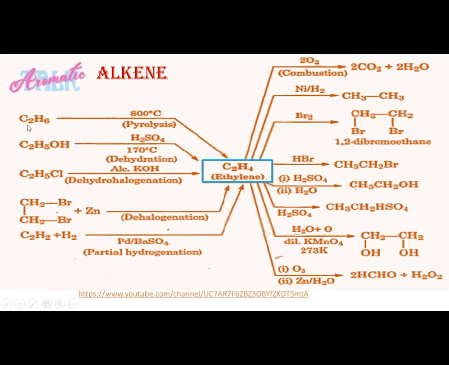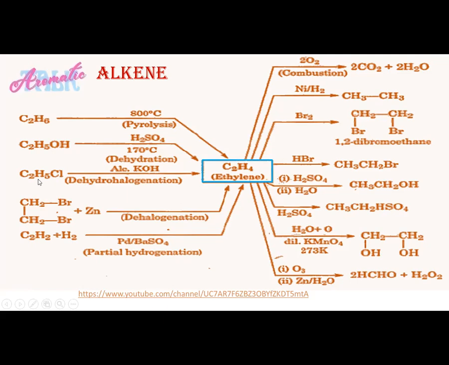Here you can see C2H6, which is an alkane. Alkane undergoes pyrolysis at high temperature. Then dehydrogenation takes place. Two hydrogens are removed from here and alkanes are converted into ethene or ethylene. Next reaction is the dehydration of alcohol in the presence of sulfuric acid. When sulfuric acid, which is a dehydrating agent, is added to alcohol, a water molecule is removed and we get alkene. We can prepare different alkenes such as ethene, propene, butene. All the homologous alkenes can be prepared by this method.